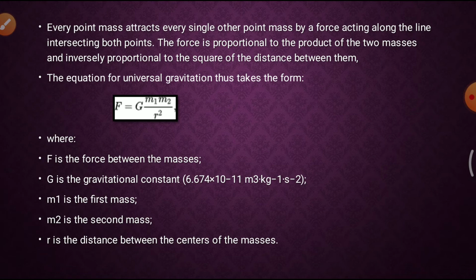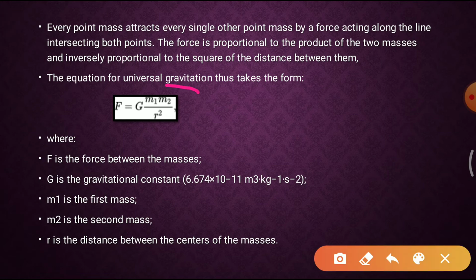So what will be the equation? The equation will be F is equal to G into m1 into m2 upon r square, where G is the universal gravitational constant.